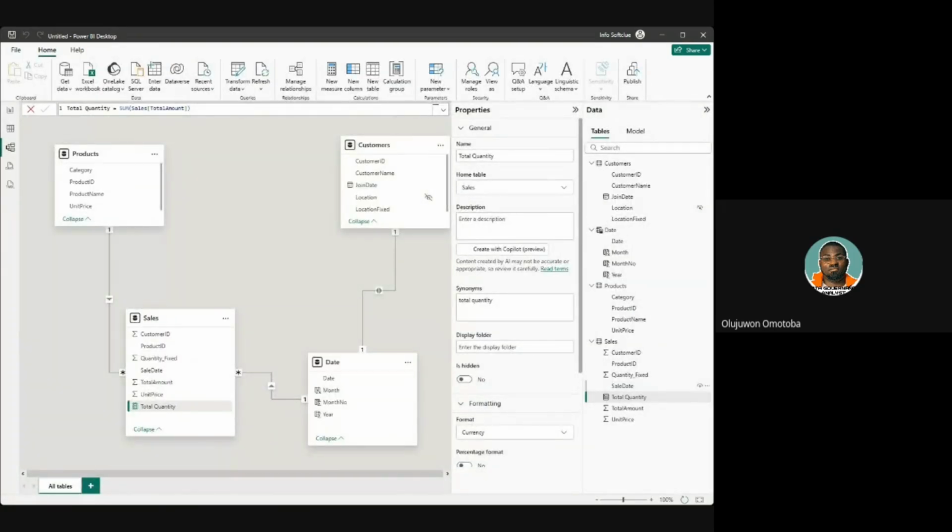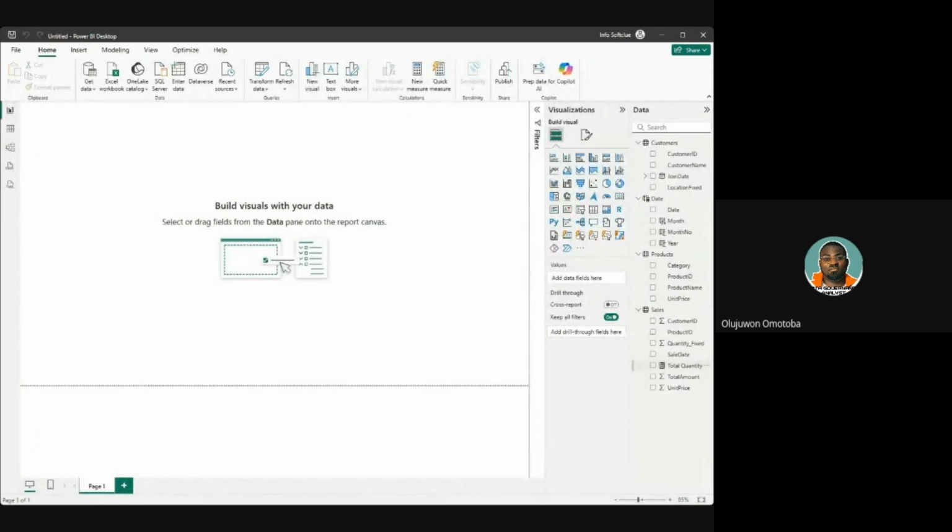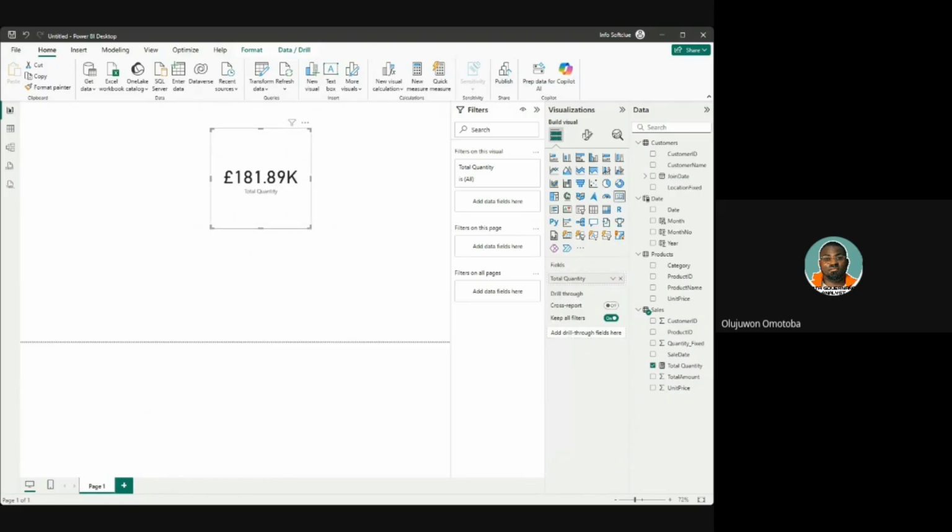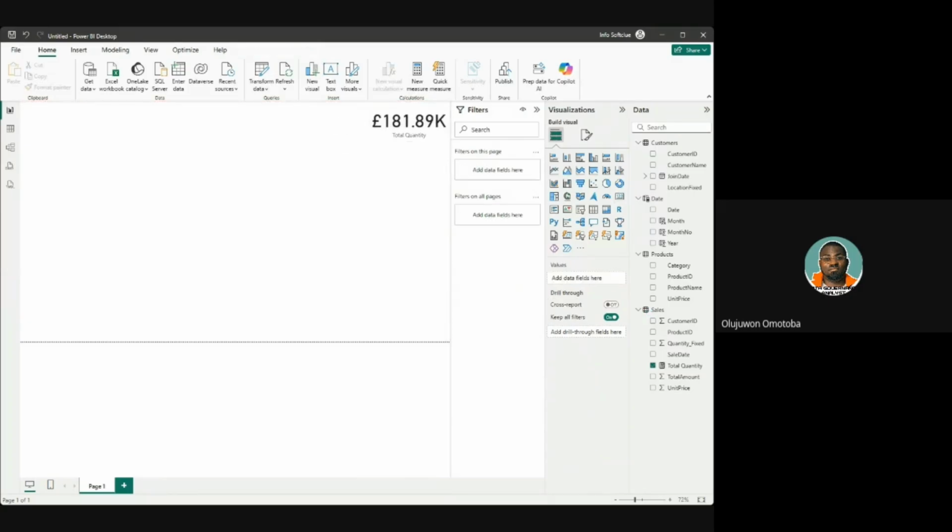And this total quantity, when you get to the view environment, you are now able to view it. So if I put this here, total quantity, and say give it to me in a chart, you can tell me intelligently on a visualization level that the total quantity is 181,000 pounds, 89p. So if I'm building a dashboard for Dangote, I will just put this aside here. That is the essence of data analysis. You are able to bring intelligent insight from the data you are given. True, we were not given this when we got the Excel file, but we have been able to generate it.